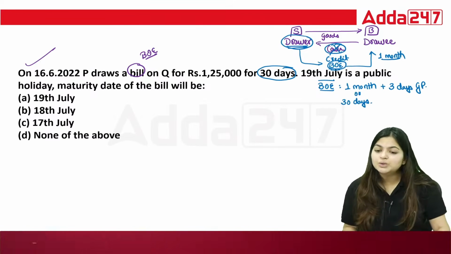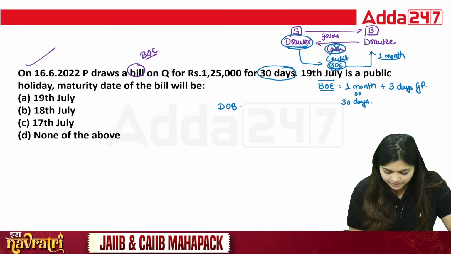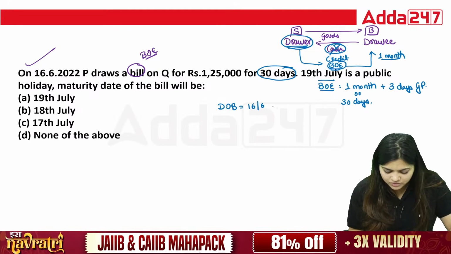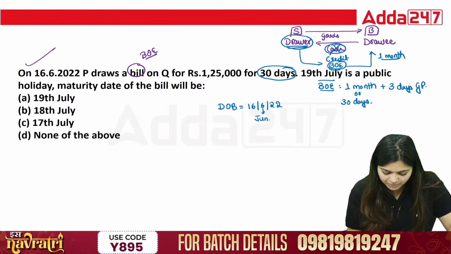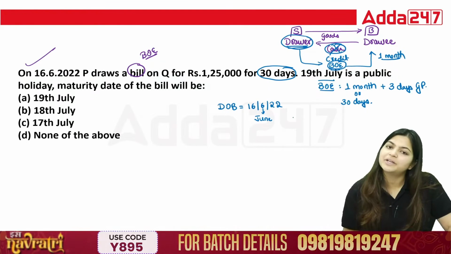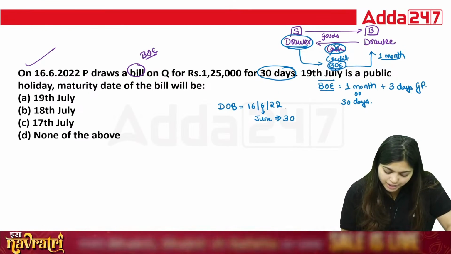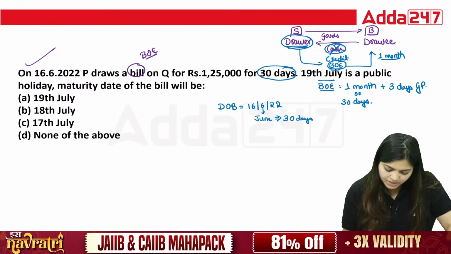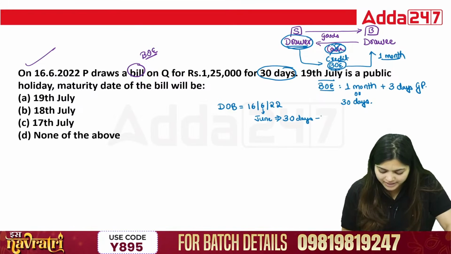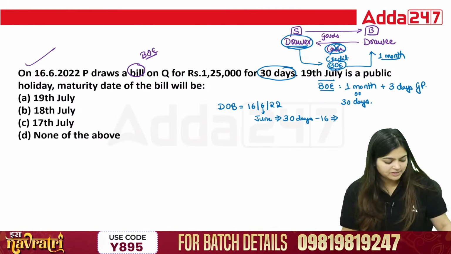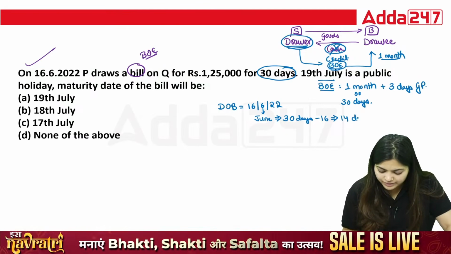Now, how to calculate the days? Your date of bill is 16/6/22, and this 6 is the June month. Now, in June, how many days do we have? We have a total of 30 days. Now, you are already making the bill on 16th, so you just need to subtract 16. 30 minus 16 means 14 days you will keep that bill.